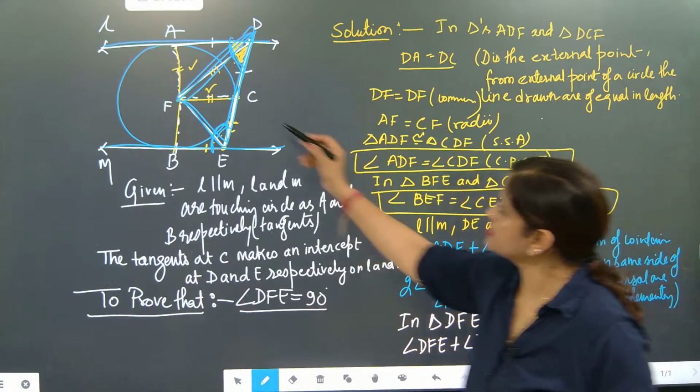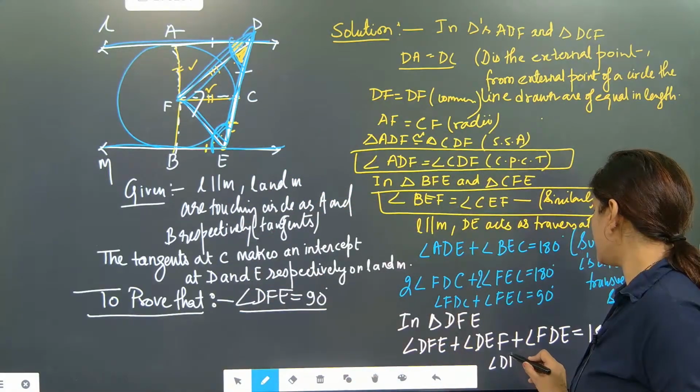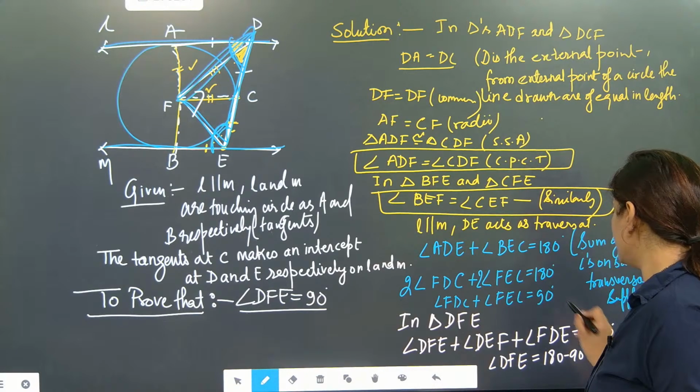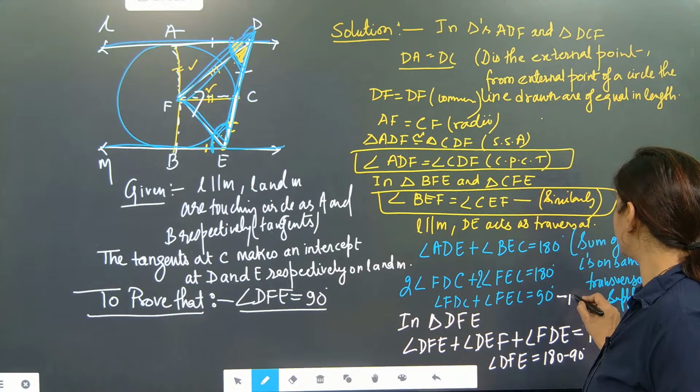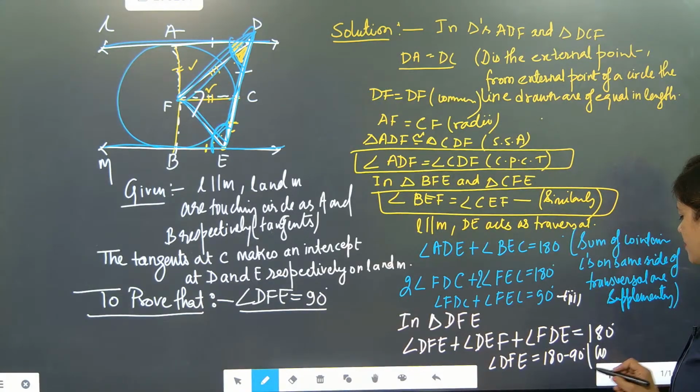So here this is the center part DFE, so angle DFE is equal to 180 minus 90 degree. This is equation 3. So using 3, that part will be equal to 90 degree. Proved.